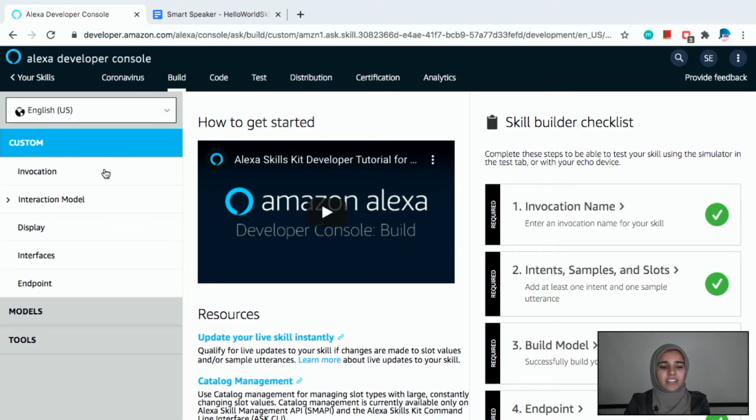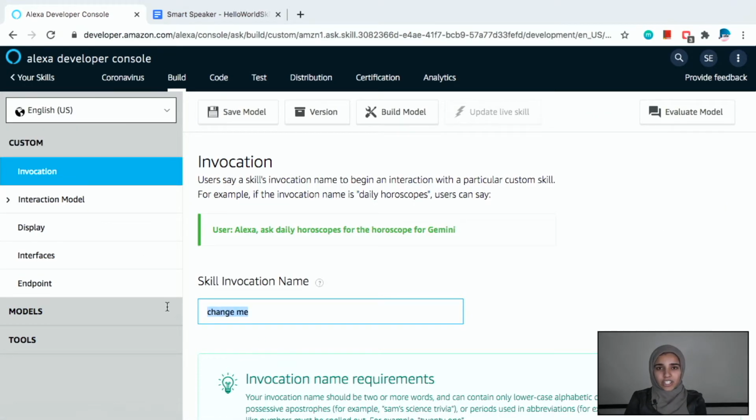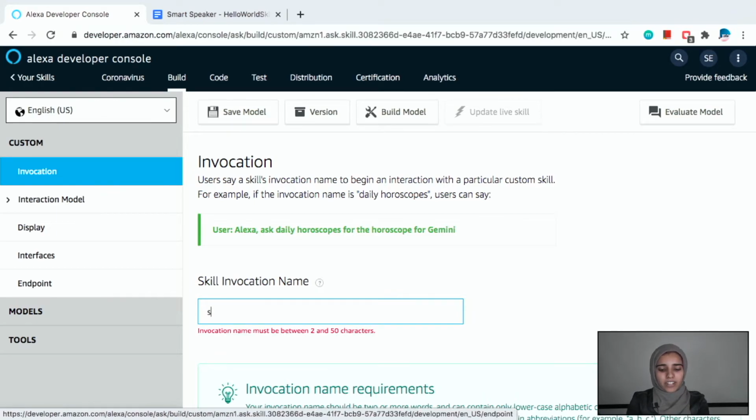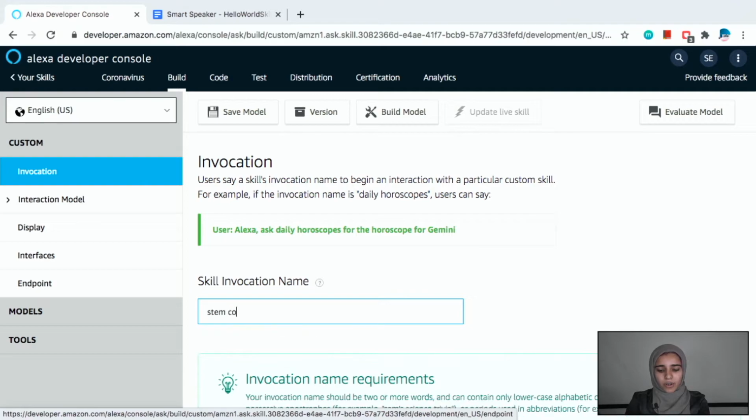Now let's move on to invocation. Invocation is a phrase you use to launch your skill. We're going to name ours STEM coronavirus. To test our invocation, let's move on to the code tab.